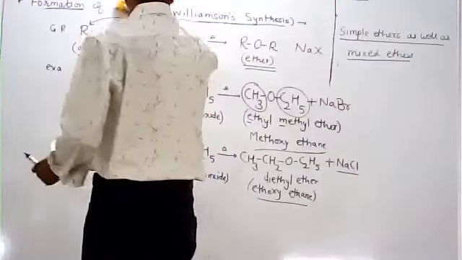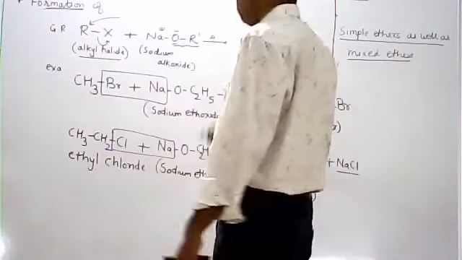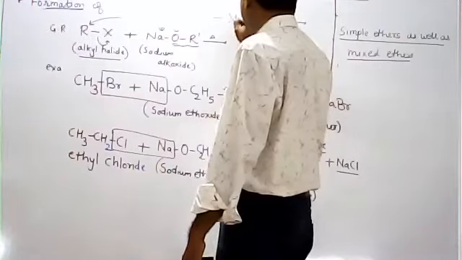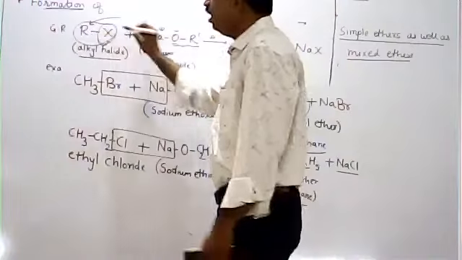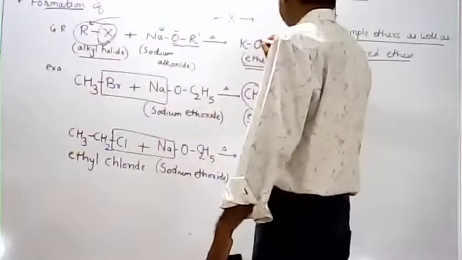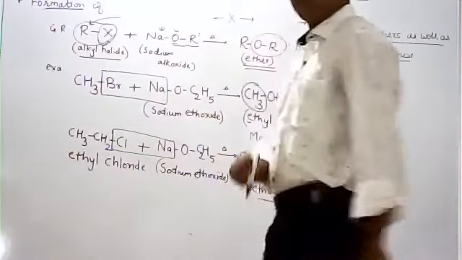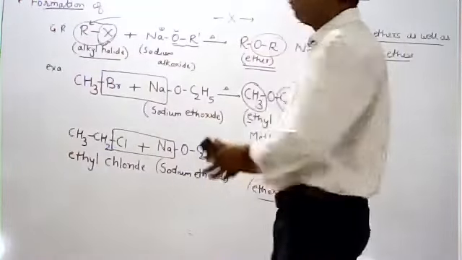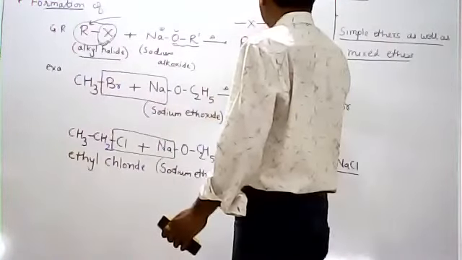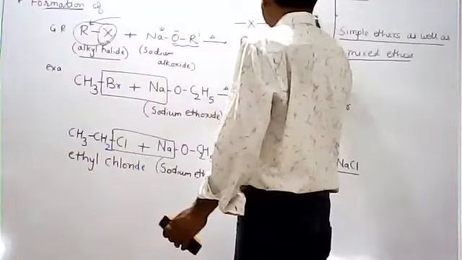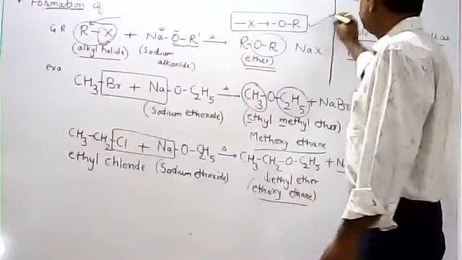Formation of esters. Now, in this formation of ethers, what happens? The halogen atom X is replaced by which group? First RX is there. RX is converted into ROR. So instead of X, which group is there? OR group is there. So the halogen atom is replaced by OR, the alkoxy part. The alkoxy group will replace it.